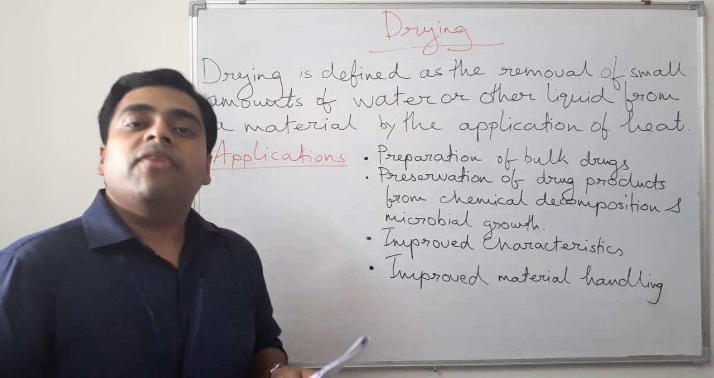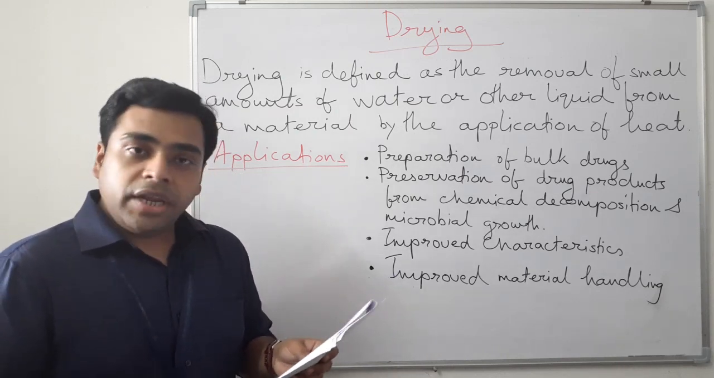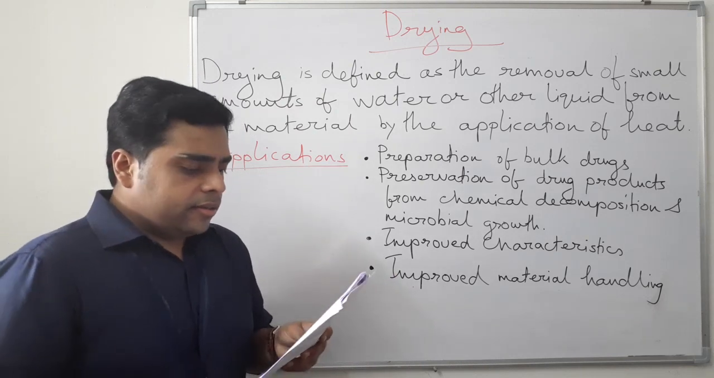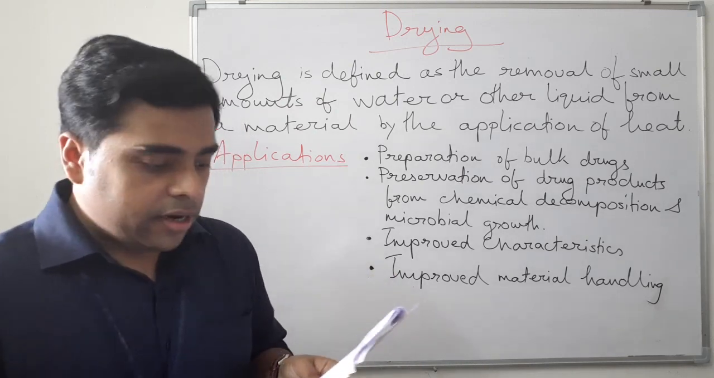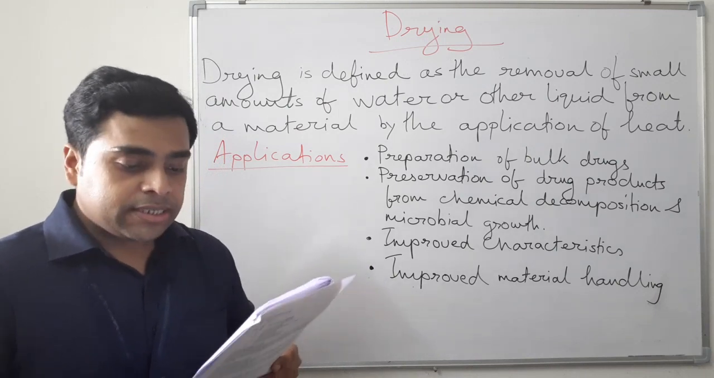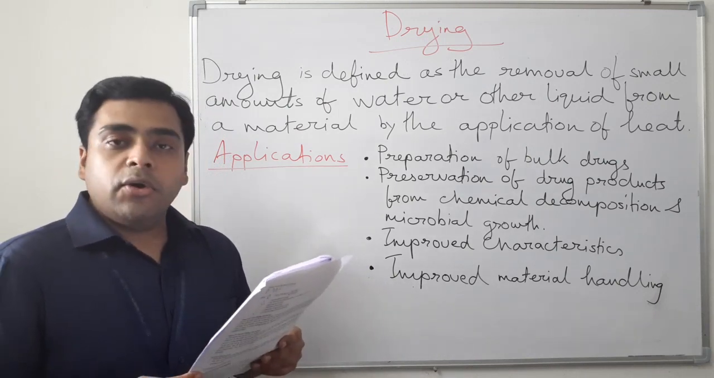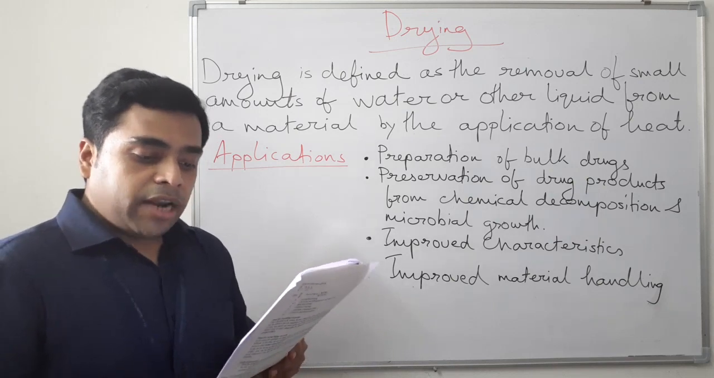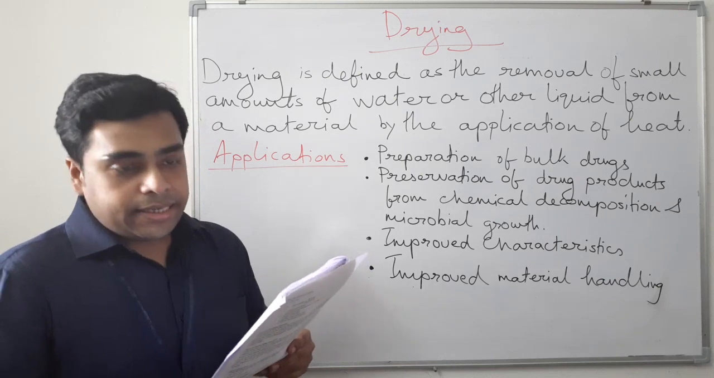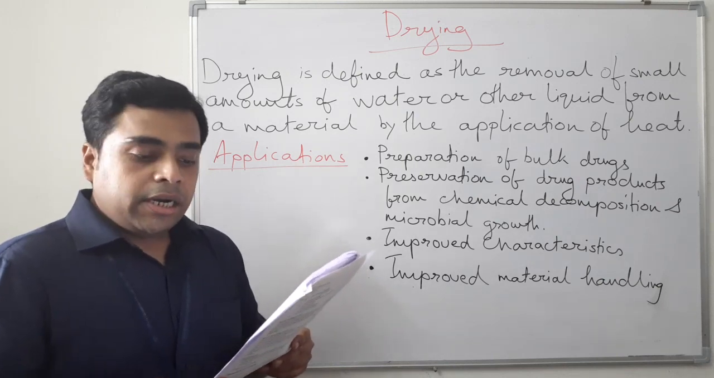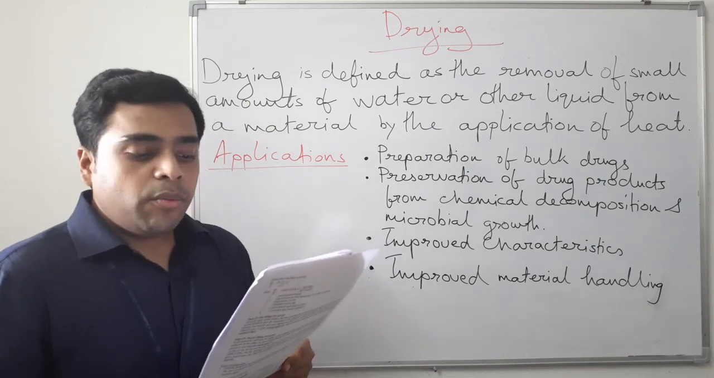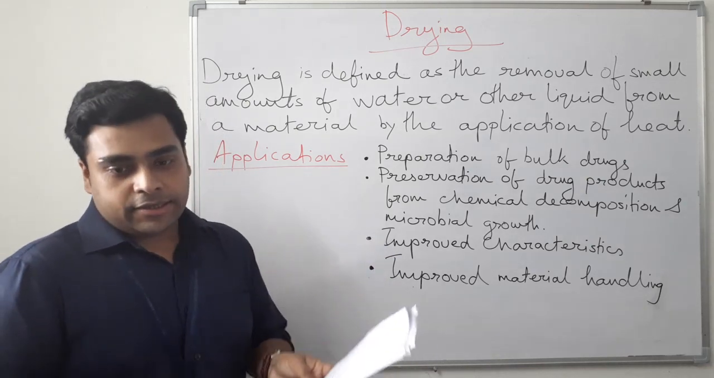This chapter you'll find in unit 3 of your syllabus, and in drying the topics to be covered are the objectives, applications and mechanisms of drying process, measurements and applications of equilibrium moisture content, rate of drying curves, principle, construction, working, uses, merits and demerits of tray dryer, drum dryer, spray dryer, fluidized bed dryer, vacuum dryer and freeze dryers.